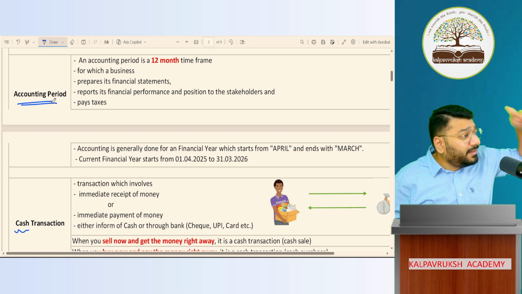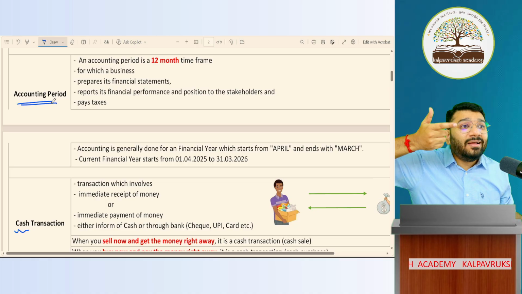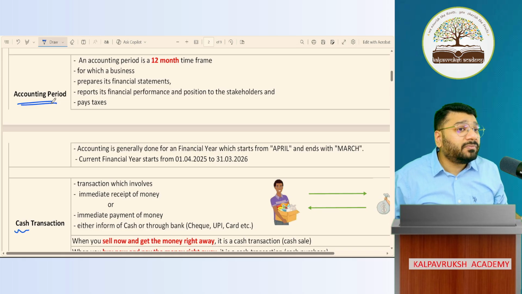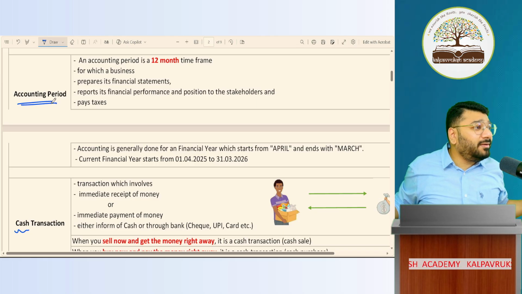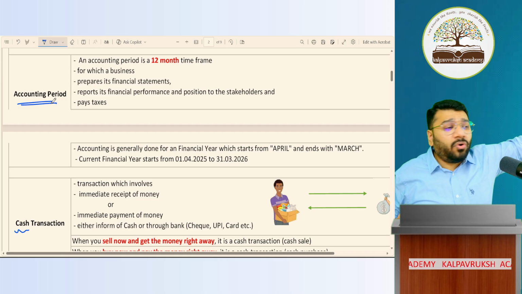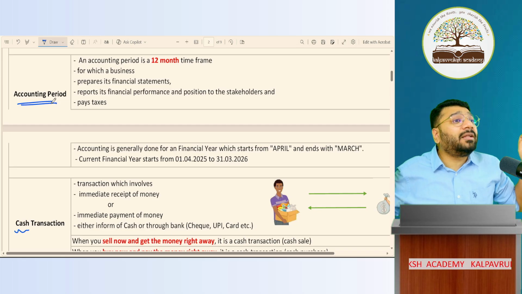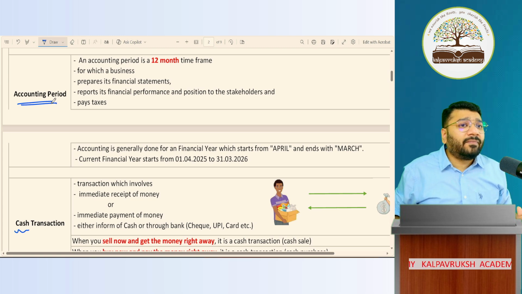Apart from that, even the income tax department wants you to prepare accounts on a yearly basis. Why? Because they want tax. Why does the government want taxes from you? To run this country. From your money only, the government is running the country. Think about it. When you go on the national highway, who's building the roads? National Highway Authority of India. NHAI is building it. Who's NHAI? Is it my personal entity, Pratik sir's entity? No, this is a government entity.